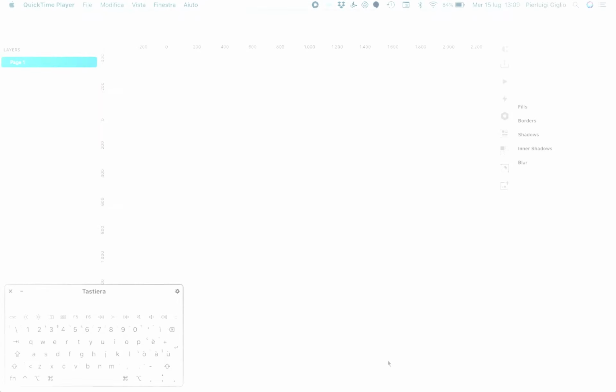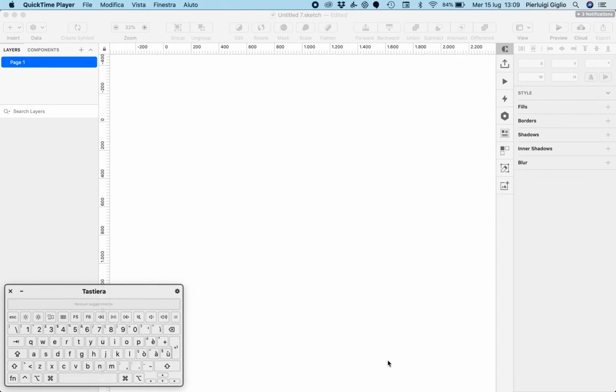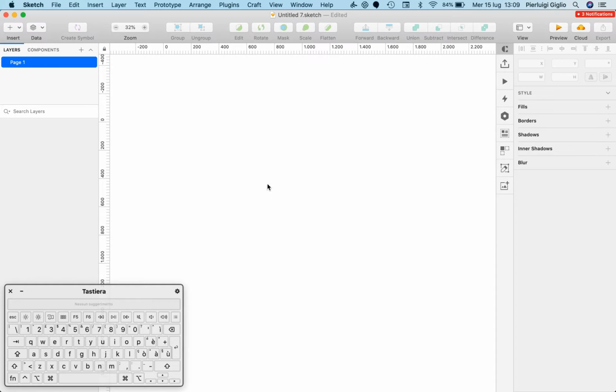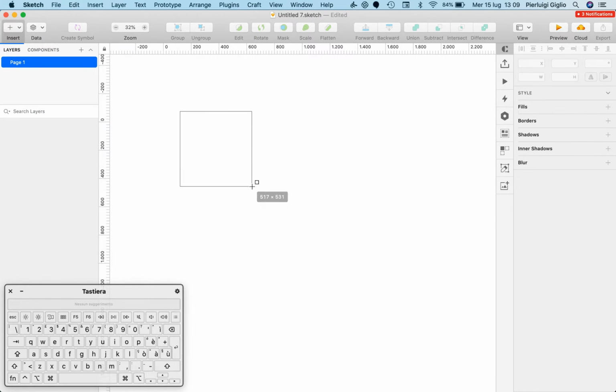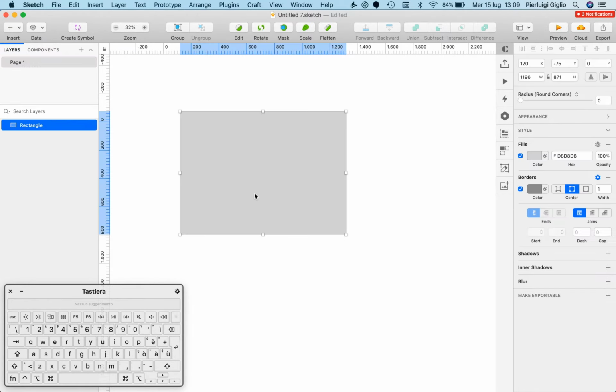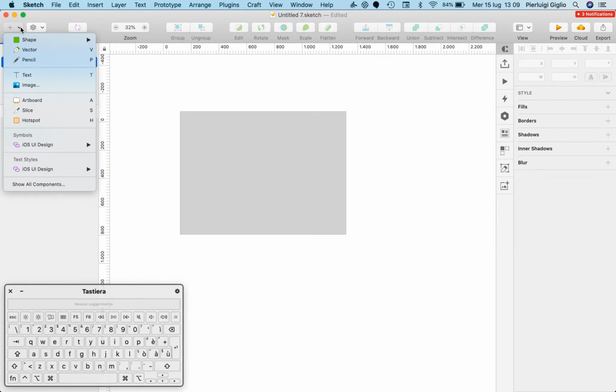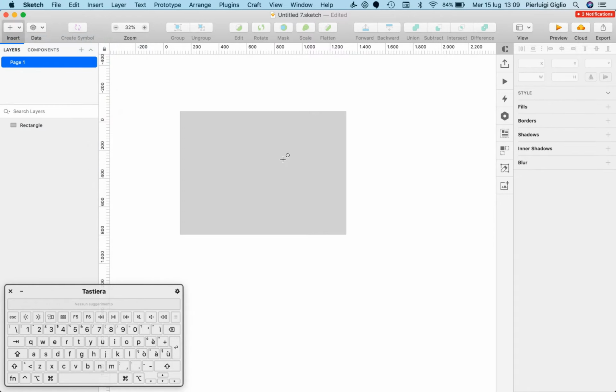Now that we have a good understanding of shapes and the vector tool in Sketch, let's talk about Boolean operations, since these are going to be really useful in order to create illustrations, icons, and all sorts of designs. So the very first thing that we want to do is to create two shapes. The first one is going to be a rectangle, and the second one is going to be an oval.